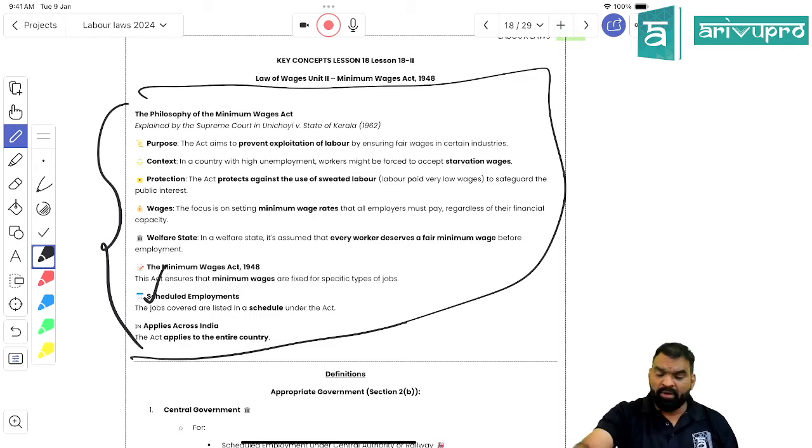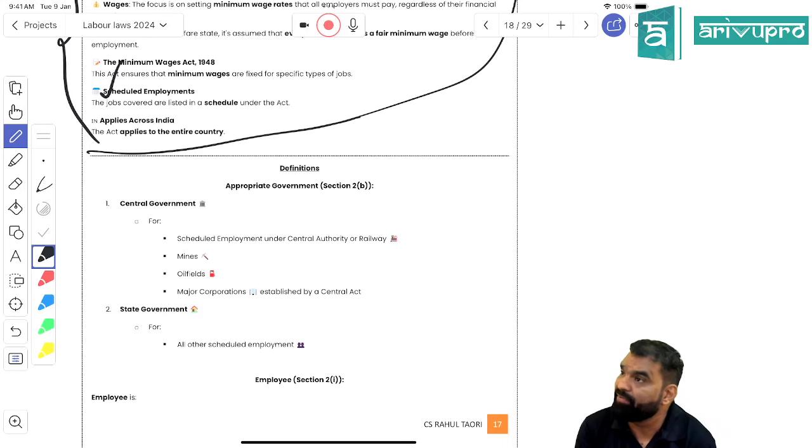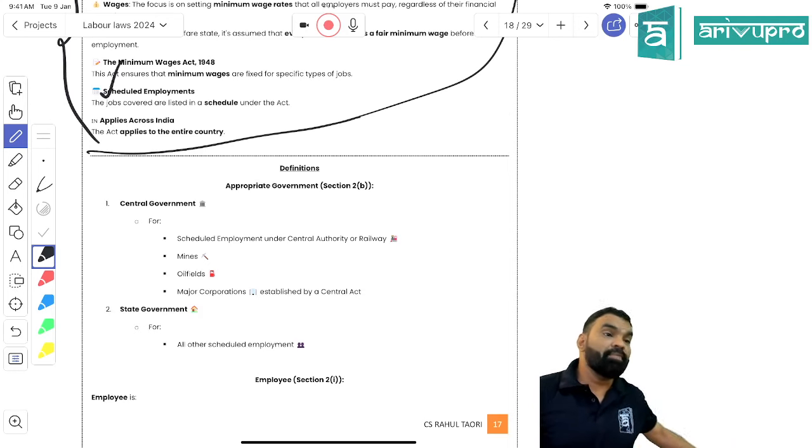Manageable. Now, what is appropriate government? Getting everything, students, online students. What is appropriate government? I told you very clearly, when it comes to labor laws, right? Who is making the labor laws over here in India, beta? The central government, not the central government, the parliament, right? Parliament is coming out with the labor laws. But who is implementing those labor laws? State government. So state agencies are implementing it. So can I say that appropriate government is nothing more than the rule making government? Rule making government. What is appropriate government, beta?